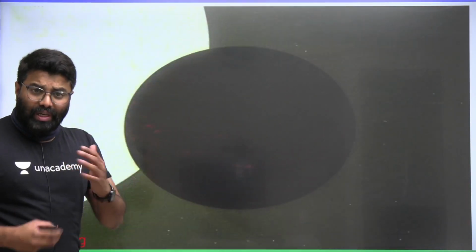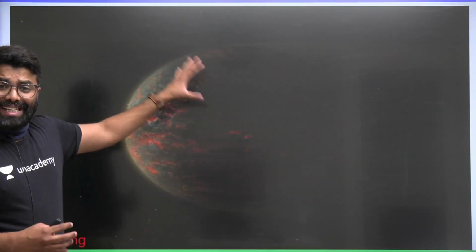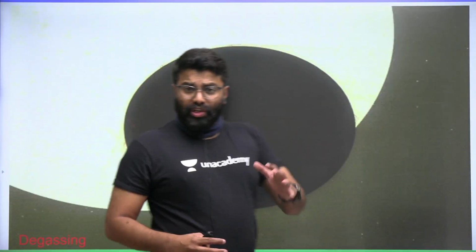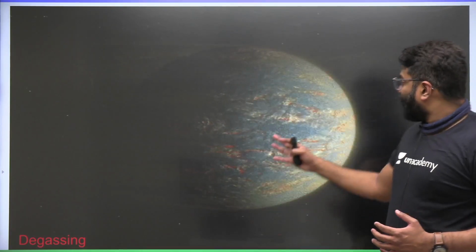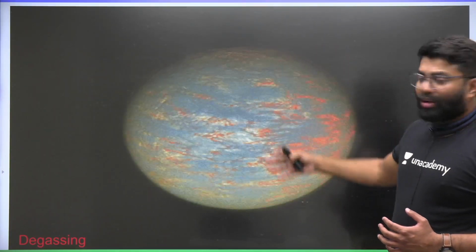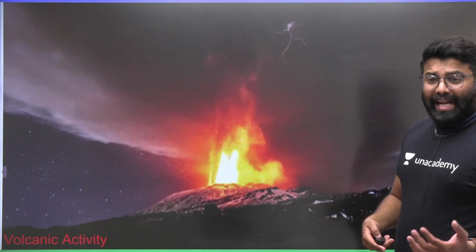When it started to cool, it started radiating all the heat as well as gases into its surroundings. You can see some of the primordial gases like hydrogen, helium coming out. So degassing is a cooling process, friends, through which Earth cools by radiating most of its heat energy. You can notice the gases, heat and all coming out here. So degassing, then volcanic activity.